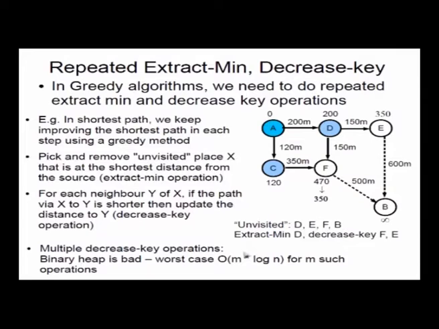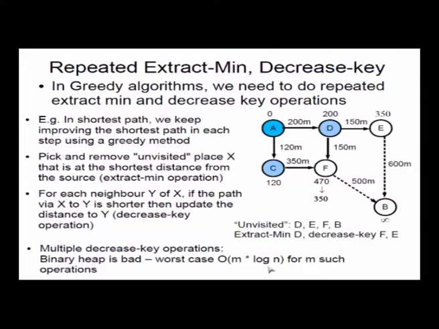So if it has order m neighbors, then you will do m times log n decrease key operations. So every extract min is accompanied by m times log n decrease key operations, and so the number of decrease keys that you will do is phenomenal. The complexity of decrease key will become very large, and your greedy algorithm will start becoming very slow, because you are spending a lot of time in decrease key.